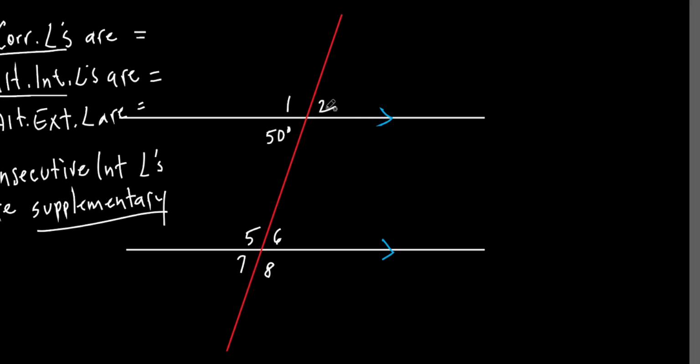Let's try it. What's angle 2 then? Why is it 50 degrees? Because they are what kind of angles? No. This angle and this angle are not alternate anything. What are they? They're vertical angles. Very good. They're vertical angles. Agreed? Okay, check this out.